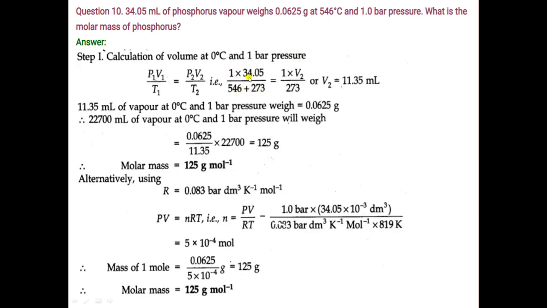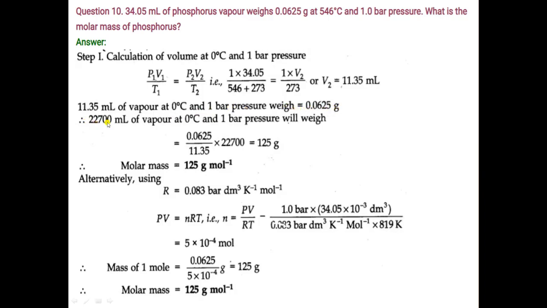So here only one value is unknown, that is V2. So here we will find out volume of phosphorus. So volume of phosphorus is 11.35 ml. Now 11.35 ml weighs 0.0625 gram. Okay. So here we will write 11.35 ml of vapor at 0 degrees Celsius and 1 bar pressure weigh 0.0625 gram.